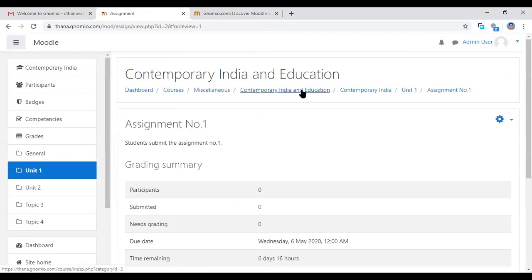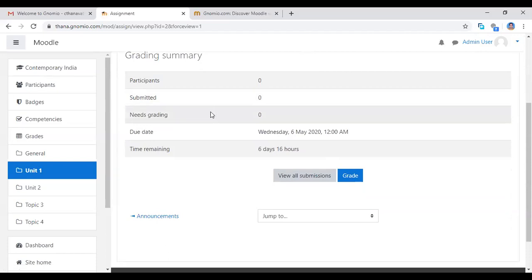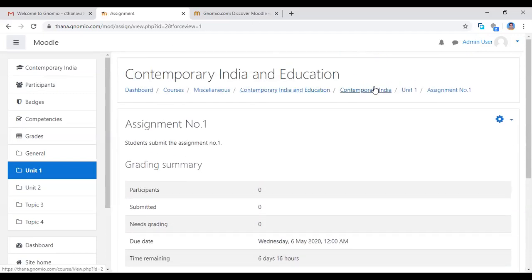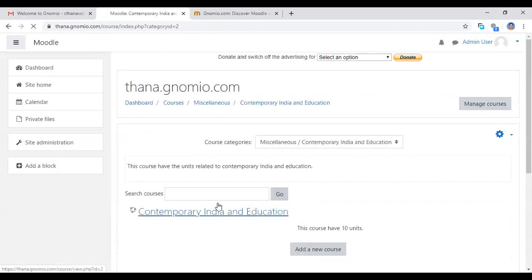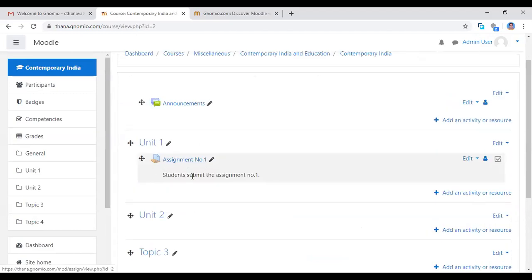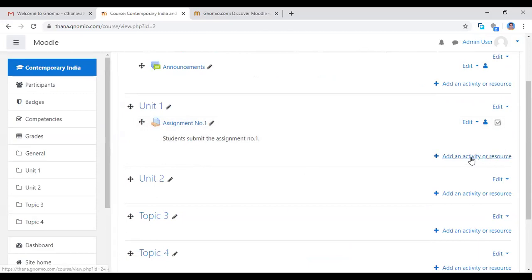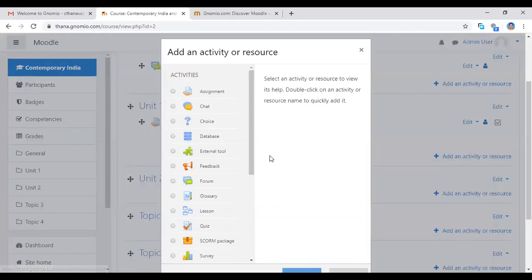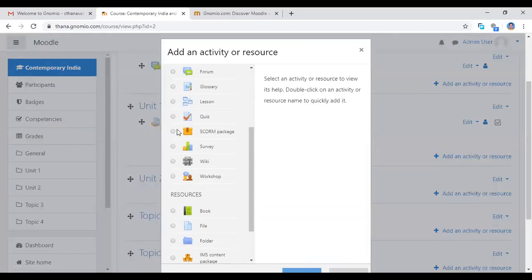Okay, now I'm going to see here, if you click the save button, this will be open. Now I'm coming back to that Contemporary Indian Education, unit 1. See here, assignment number 1 is here. The students submit assignment number 1. This will be open. And also I want to give another activity, means add an activity and resources here. Now I'm going to quiz.